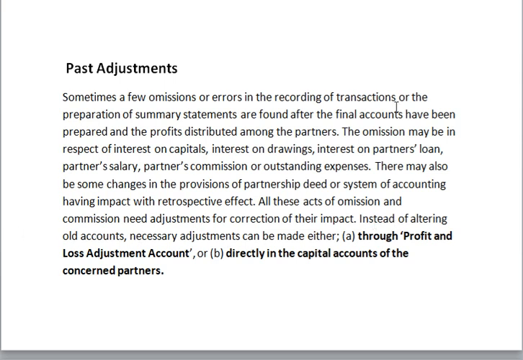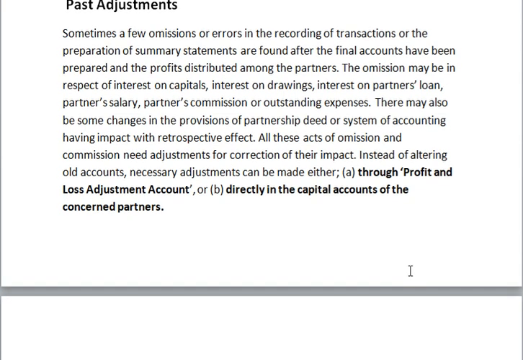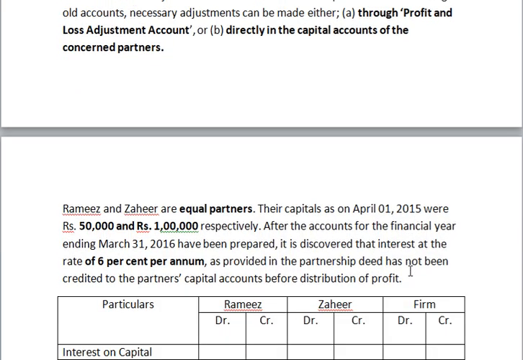The necessary adjustment we can make either through the profit and loss adjustment account or directly in the capital accounts of the concerned partners. Through the past adjustment we are doing it directly in the capital accounts. So profit and loss adjustment accounts are used to rectify the errors. Here, through one example, we discuss how to rectify such errors.